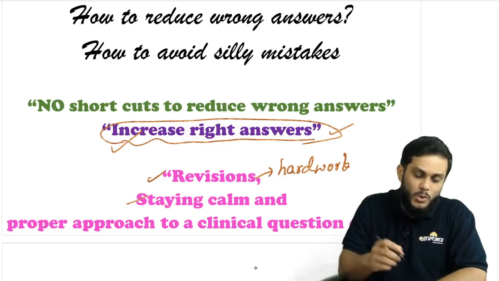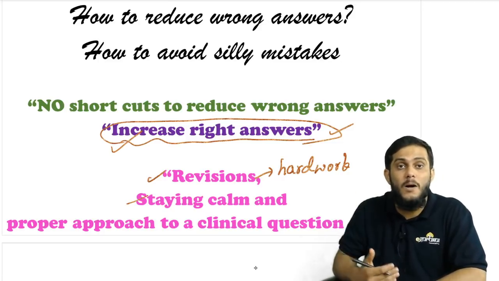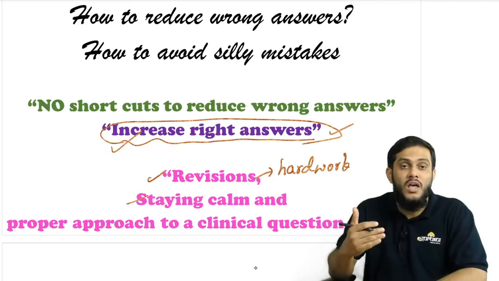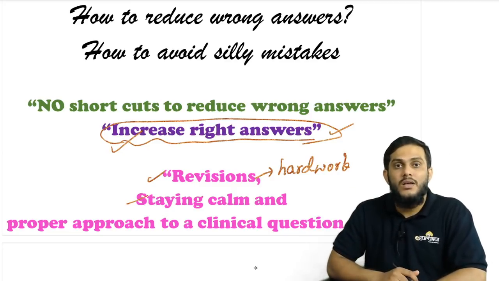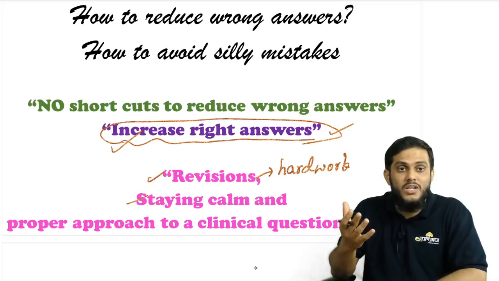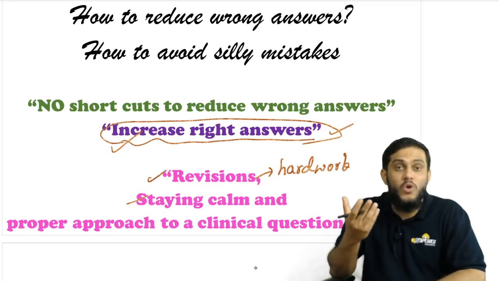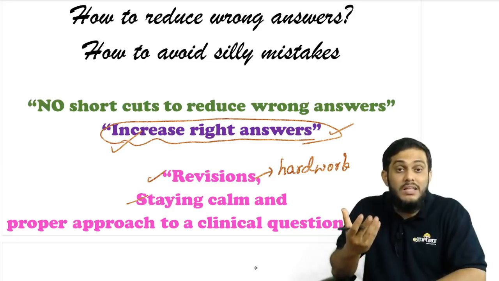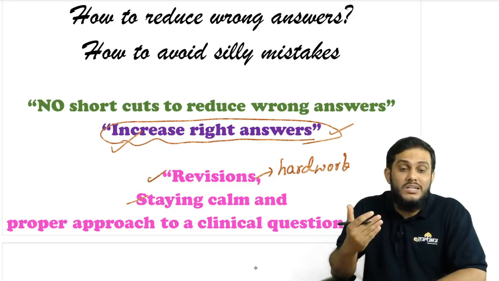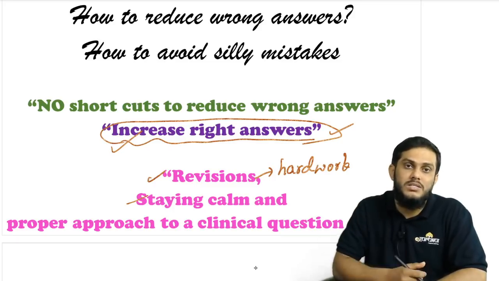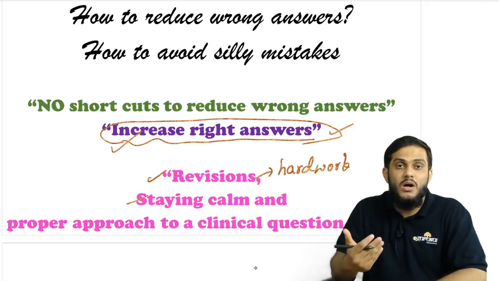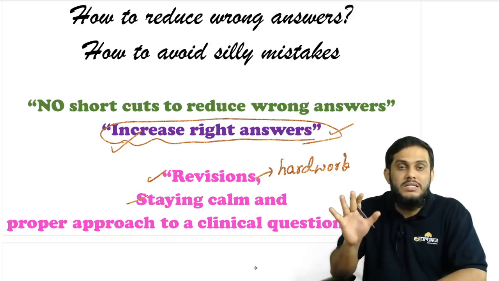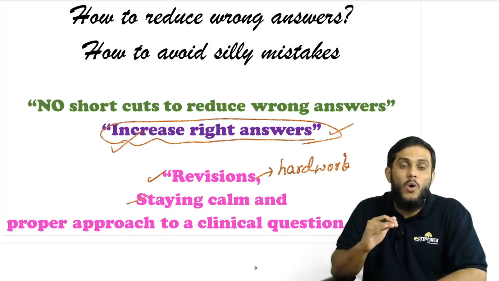The second important point for increasing right answers is staying calm. I am telling you, anxiety is what brings down your performance and increases your wrong answers. Because of the change in pattern, you are worried and have become anxious, and that anxiety is increasing your wrong answers. So get out of that anxiety, stay calm, don't worry. Everybody is in the same situation, and competition is the same for each and everyone, even for you.